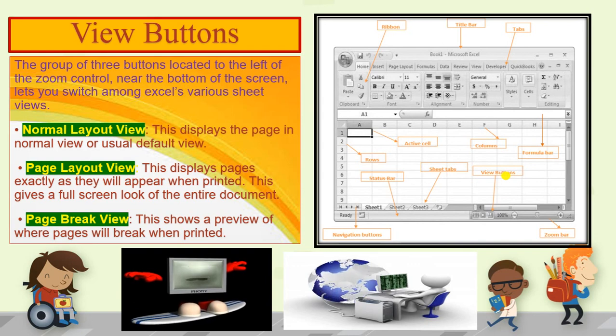It will tell you the breaking of the page during printing: how much data will be covered in one print, and how much will break and be printed on the next page. This will come in the page break view.